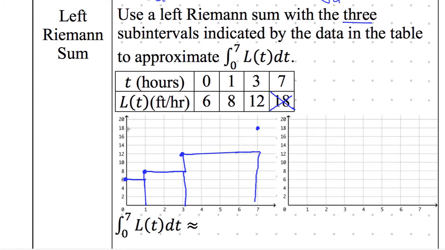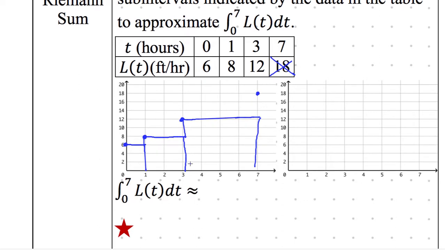All right, so here is the approximation. So let's go ahead and calculate this thing. What is the area of this guy? 6. It is 6. What about this one? 2 by 8. Okay, that's 16. This is 1, 2, 3, 4 by 12.